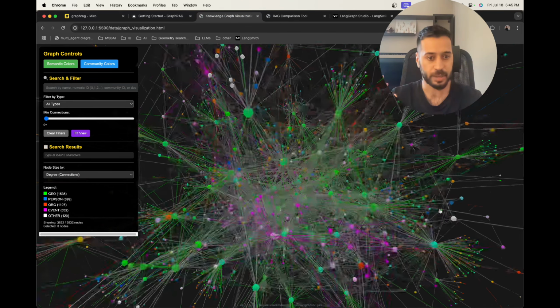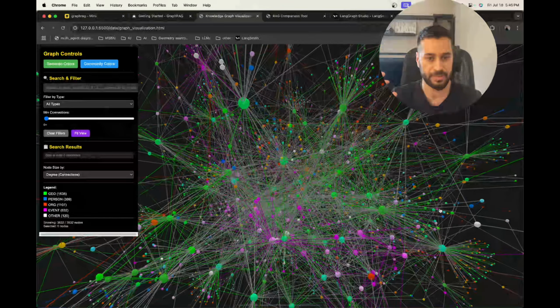I've built this using GraphRAG from Microsoft, the official implementation. As we can see here in my graph, the communities are semantically grouped into colors. For example, the green color in this case is geographic locations. Here we have Andorra, Spain, Denmark, North Macedonia, and Norway. So the green basically represents geographic locations.